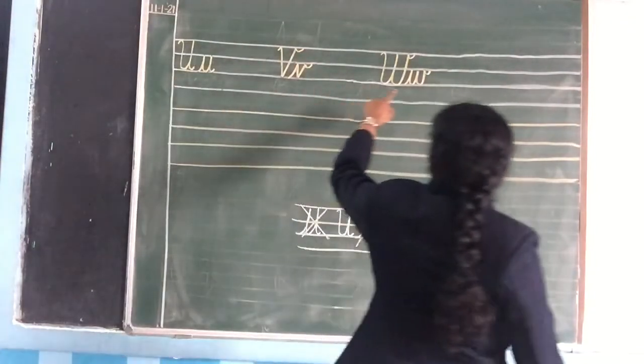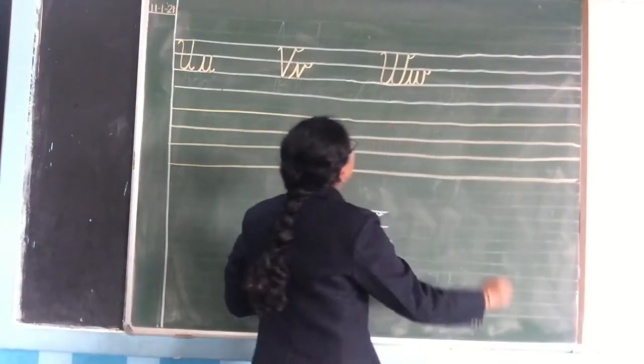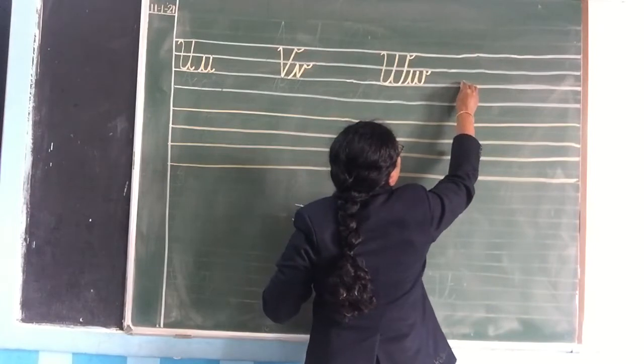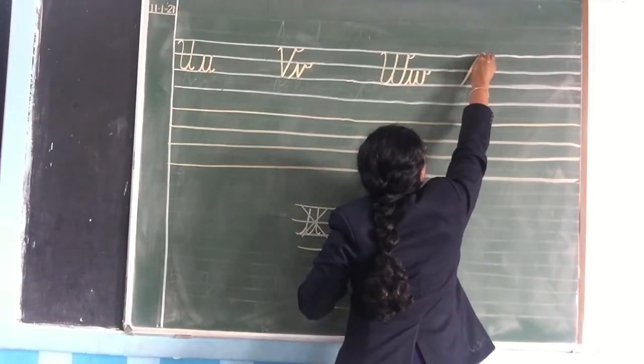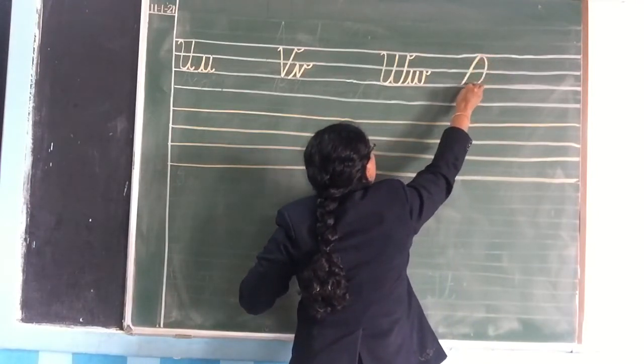Okay, U, V, W, then comes X. Now how to write X? First line, second line, third line. From the third line, go up to the first line, then make a curve like this inside.